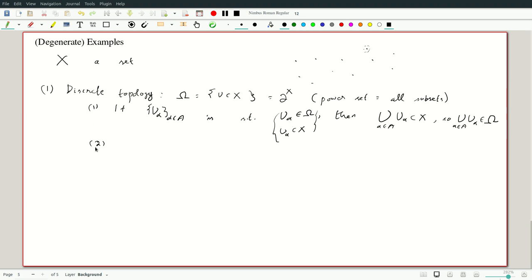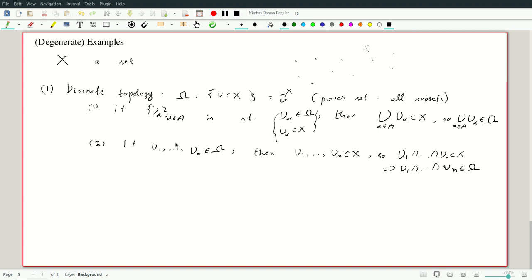How about the second one? The second one is that, suppose we have U1 through UN, finitely many sets in omega. Well, again, there is nothing to show. These are all subsets of X. So U1 intersection through UN is contained in X, which implies that U1 intersection through UN is in omega. Since there was no condition other than being a subset, this is automatic.